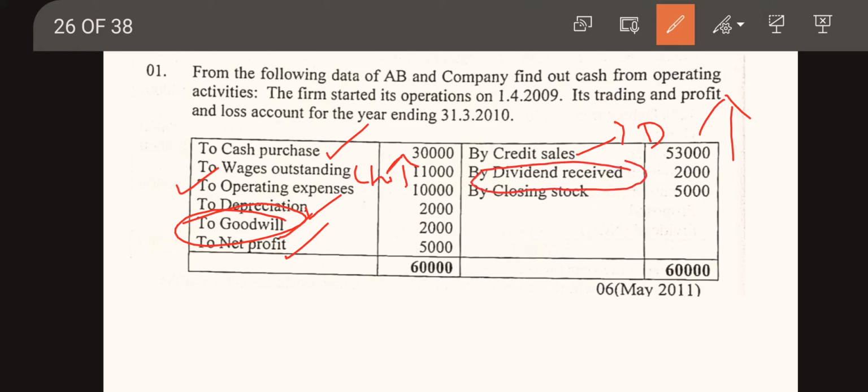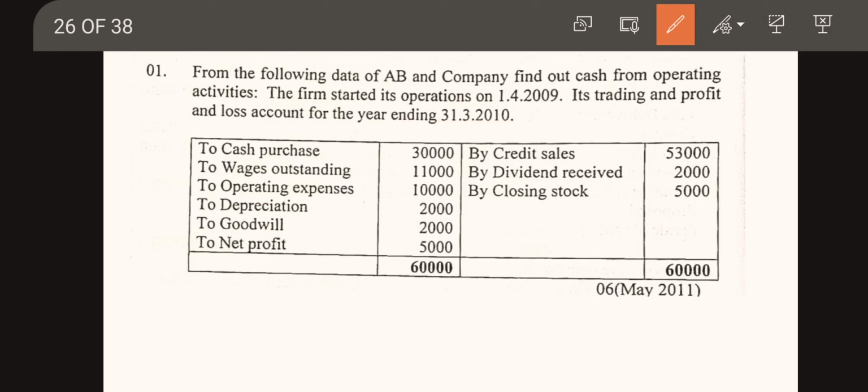Dividend received is a non-operating income, so we need to deduct that when we are preparing cash flow from operating activities. Closing stock, again, is a current asset, so it will increase the current asset.